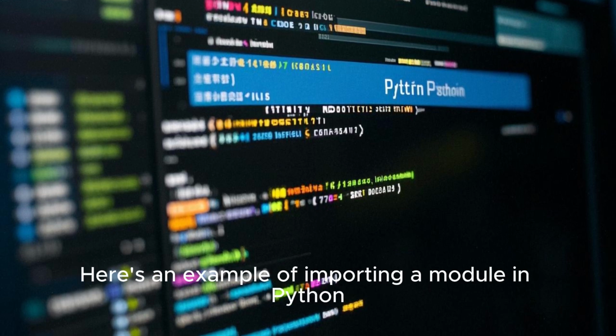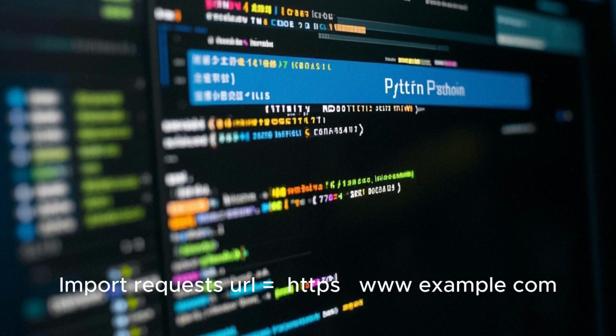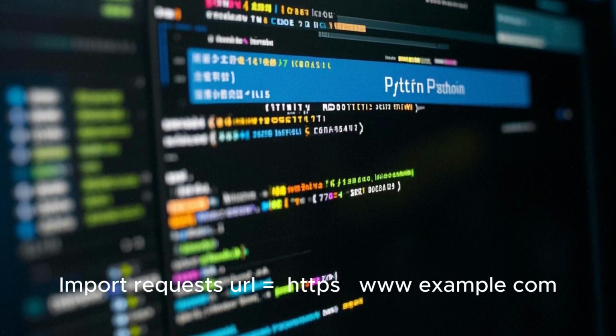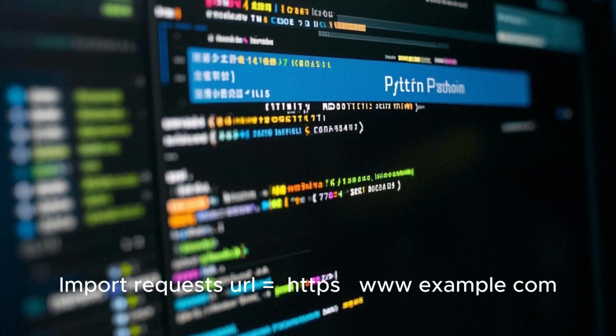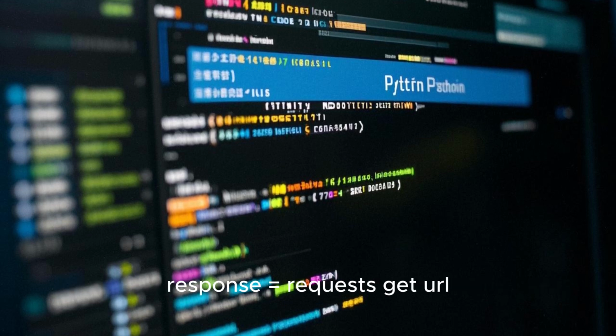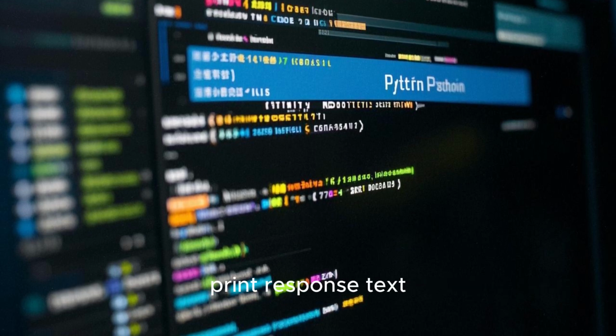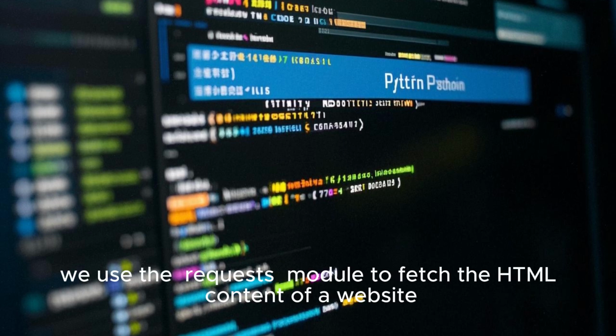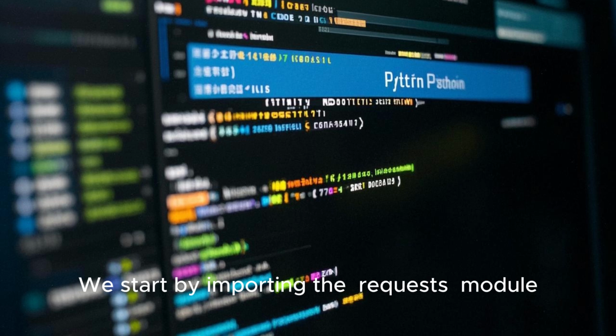Here's an example of importing a module in Python. import requests. url = "https://www.example.com". response = requests.get(url). print(response.text). In this example, we use the requests module to fetch the HTML content of a website. We start by importing the requests module.